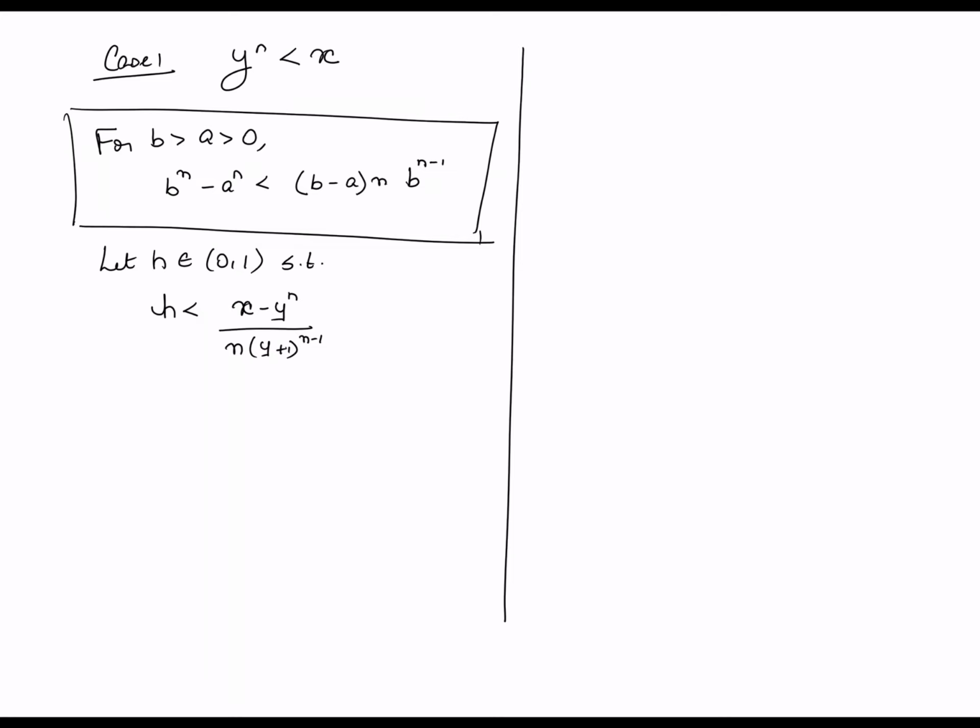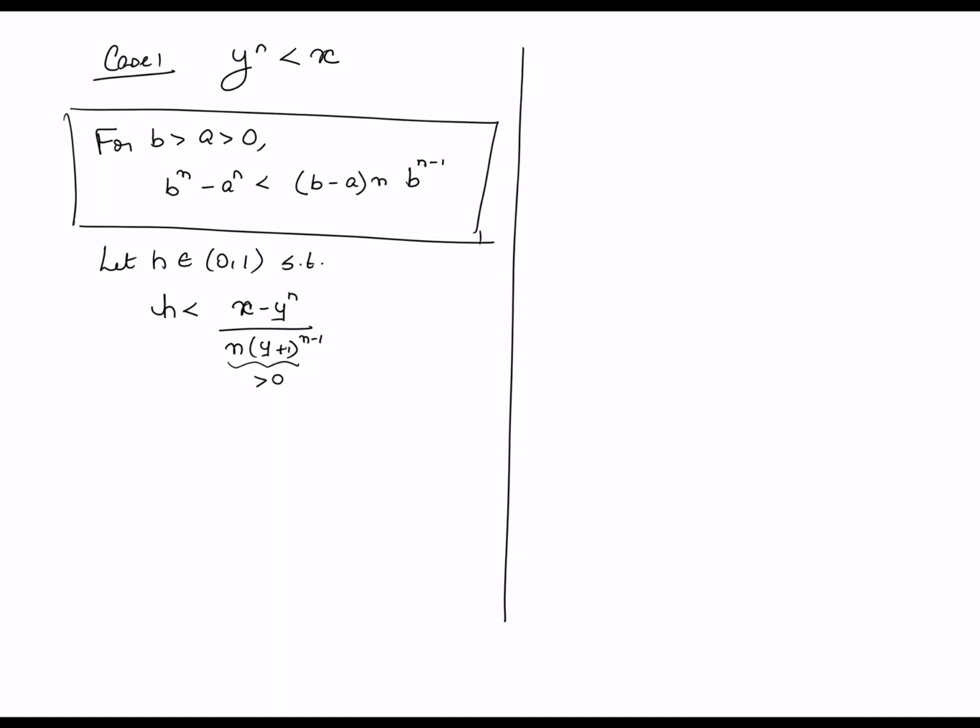Therefore I can talk about x minus y raised to n as a positive number, and I'm saying find a number h between 0 and 1 such that h is less than x minus y raised to n. So all I need really is that this is positive. For any positive number, I can find another positive number between 0 and 1 which is less than that number, right? That is all I'm saying.